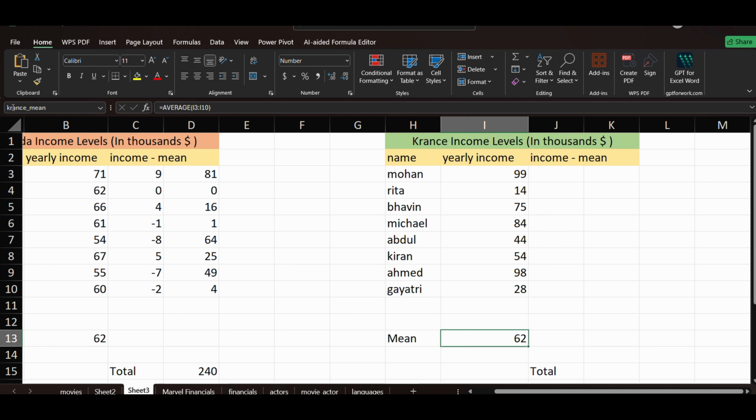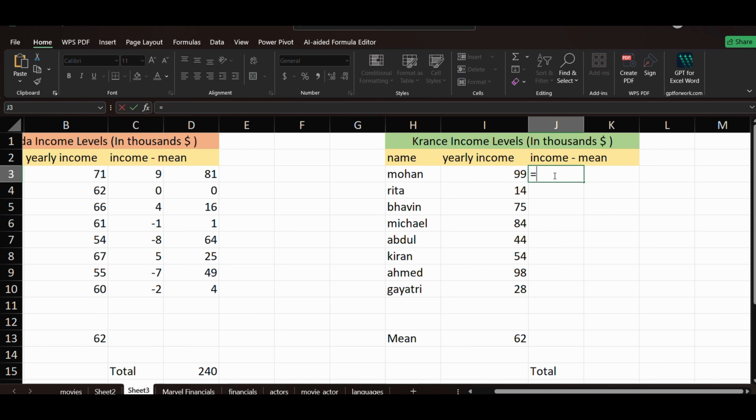Okay, so the range, I am putting the range name. Equals to this minus range name, 37, right?